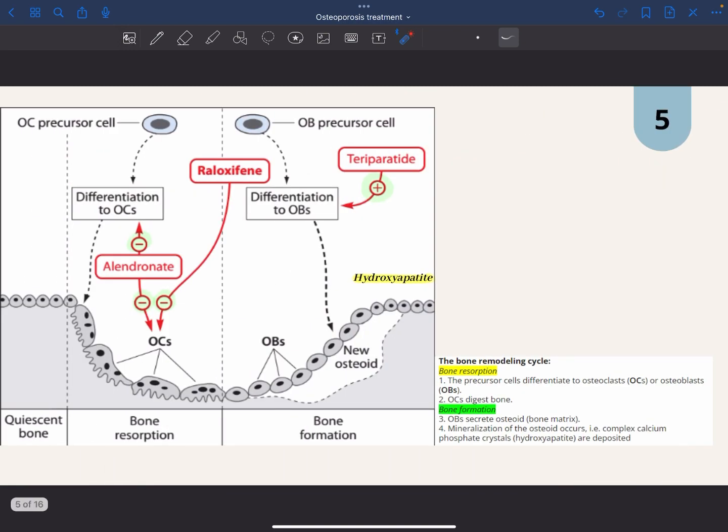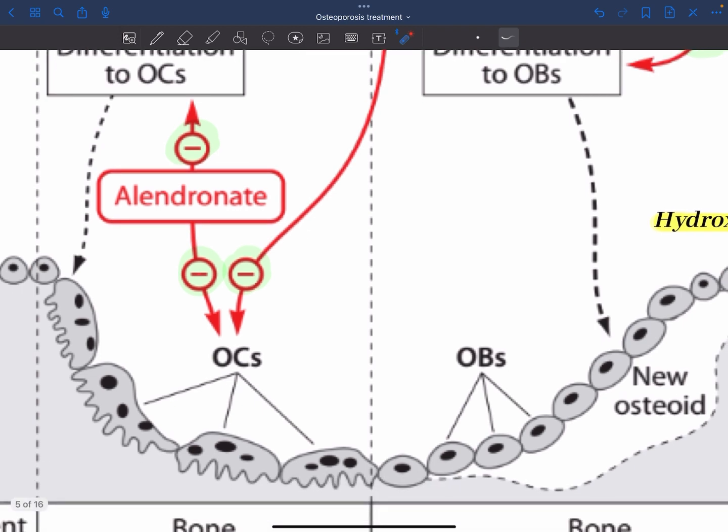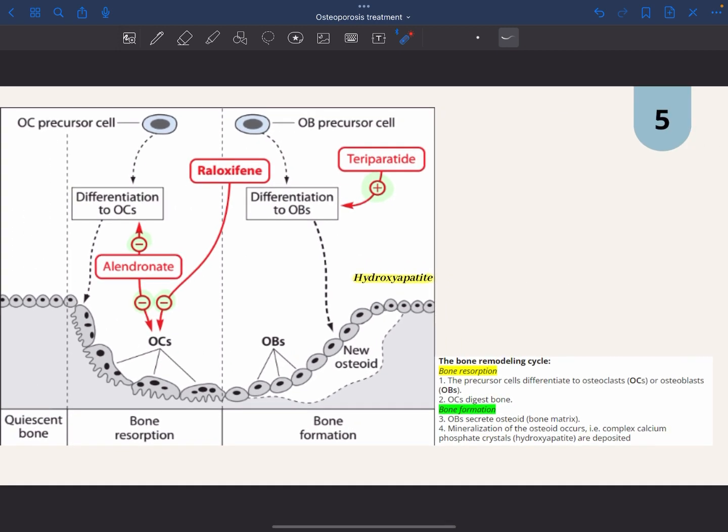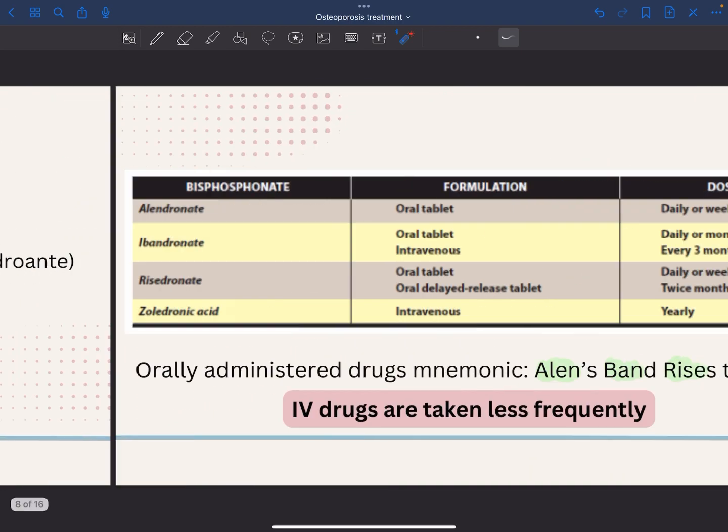So as you can see here, either we are killing these osteoclasts by, for example, etidronate, or we are interfering with their cholesterol biosynthetic pathway so they cannot attach to the bones. So we will have non-functional osteoclasts, by amino bisphosphonates.